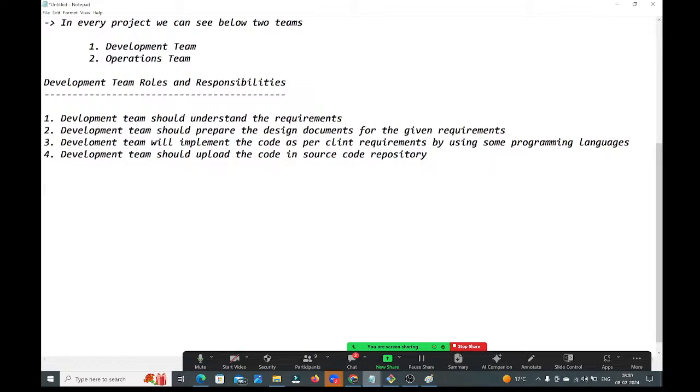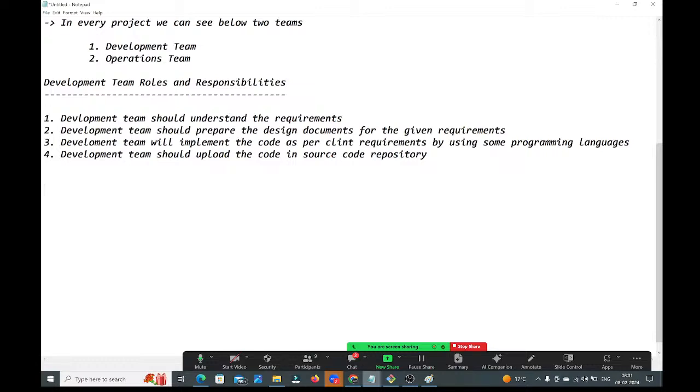Next, as per the requirements, we need to prepare the design documents. In these design documents we will get all the UML diagrams, sequence diagrams, what classes we need to write, what interfaces we need to take. What databases we need to follow and how to create the databases, everything we need to design in the design documents.